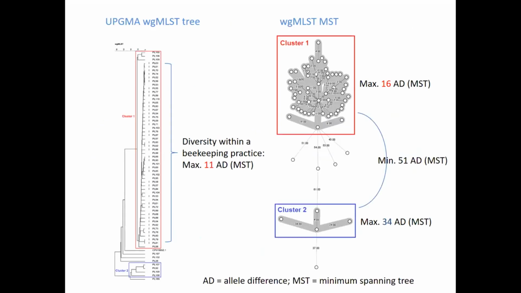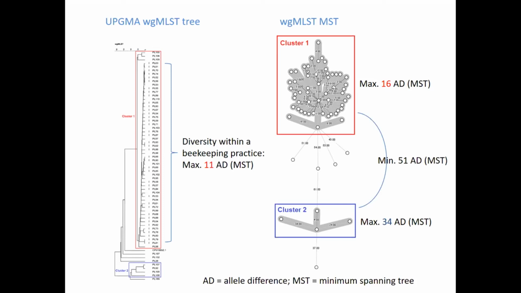These are the results of 2 different clustering algorithms. On the left, you can see the wgMLST clustering tree, and on the right, the minimum spanning tree. Both clustering algorithms revealed 2 clusters. One is denoted in red, and the other in blue.